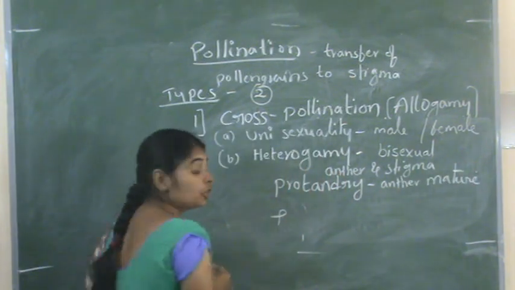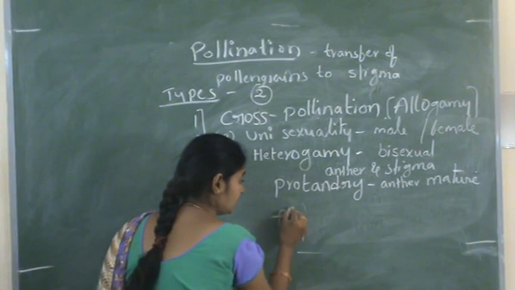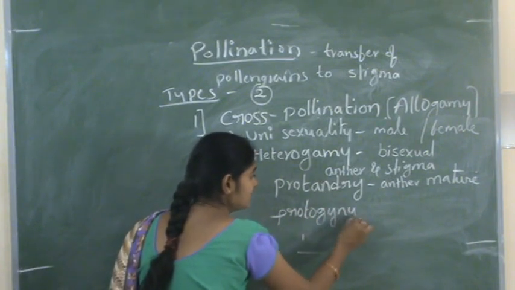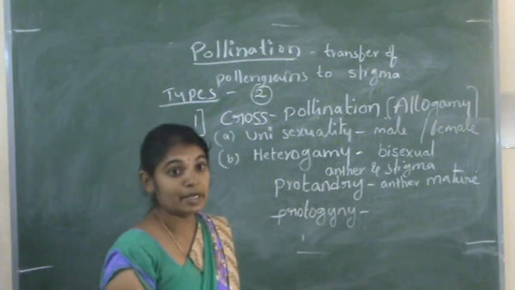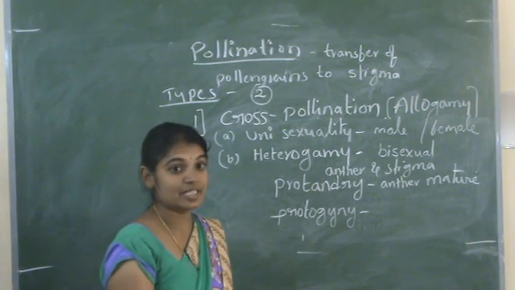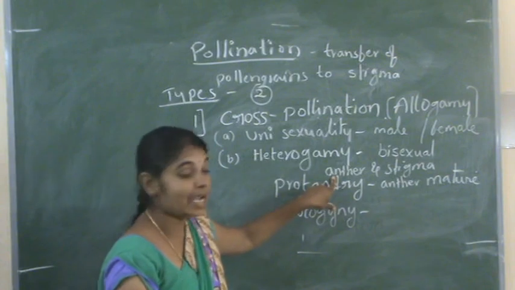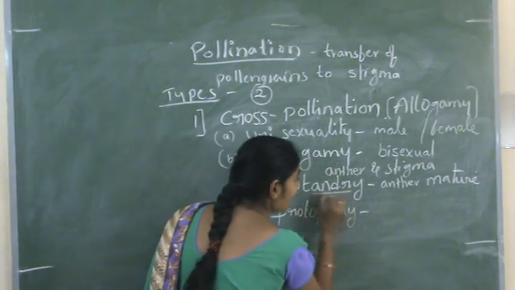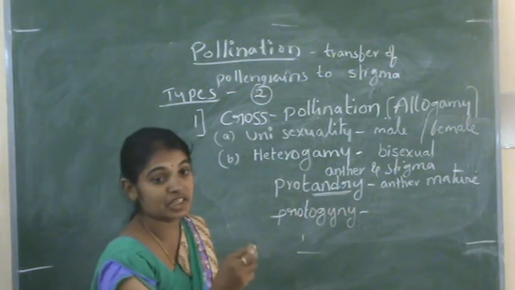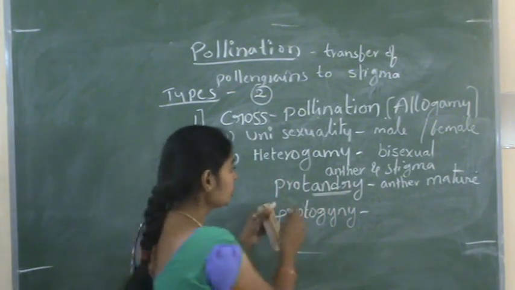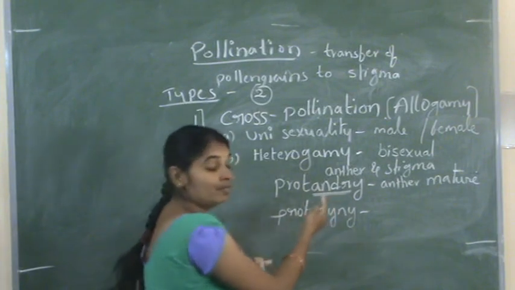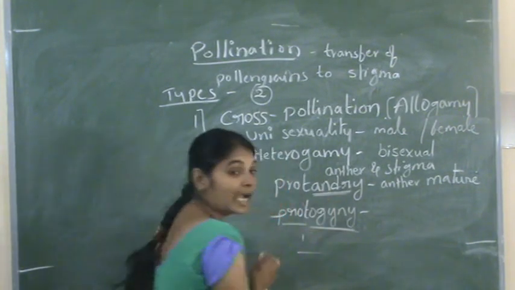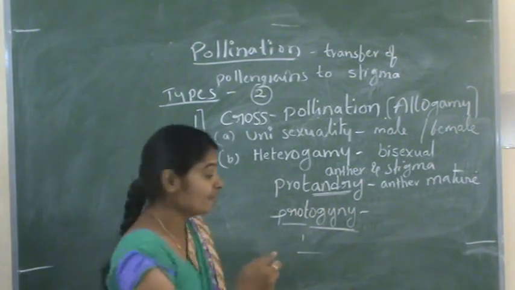And protogyny. Protogyny means the stigma matures first and later, after some period of time, the anther matures. Here protandry: andry means androecium. The androecium matures first. Proto means first. And gynoecium: in protogyny, the gynoecium matures first.